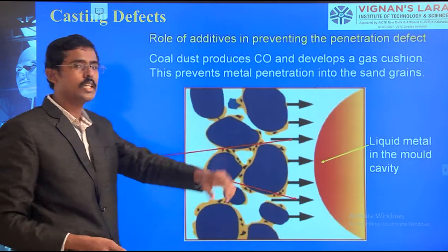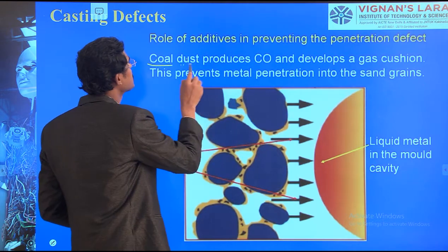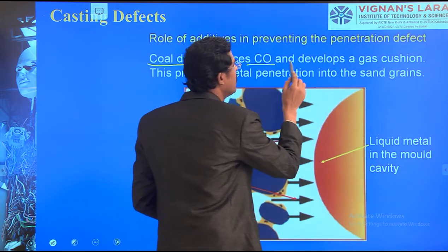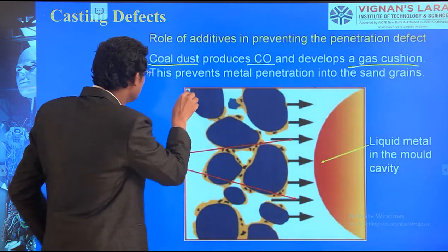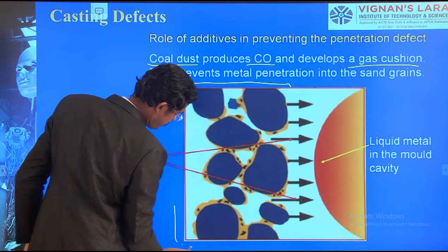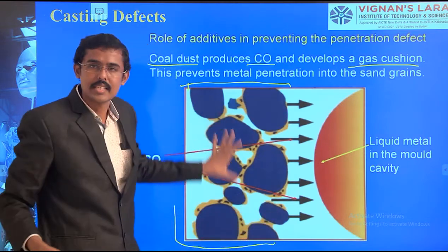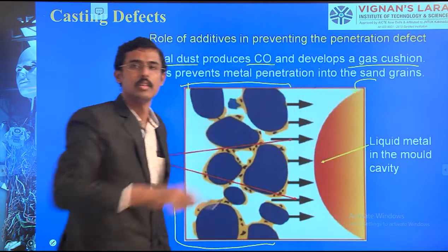So one more thing I am doing. Here I am adding coal dust to produce carbon monoxide and develop a gas cushion. Let us consider this part first. In this part, this is the sand zone and this is the molten metal, which we have poured and which is filling.